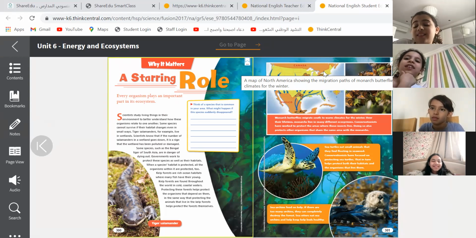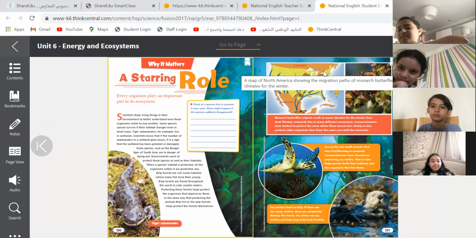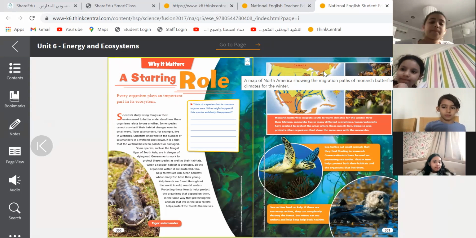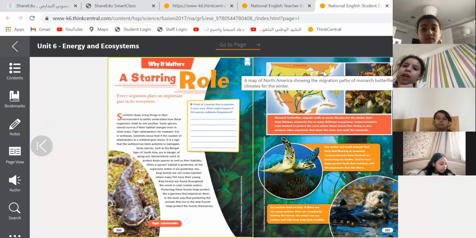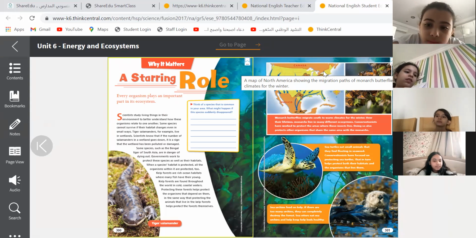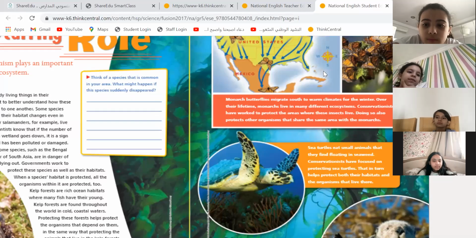Who has a role? Every organism plays an important part in the ecosystem. Do you think there is an animal or an insect that doesn't have a role in an ecosystem, or that is not really important? No, all of them have a role. Yes, every living thing has a role and they are very important.